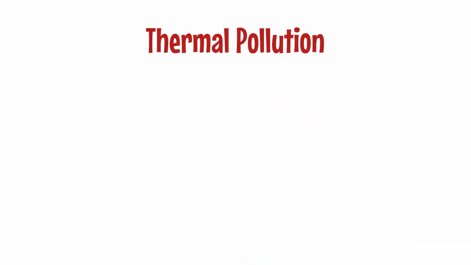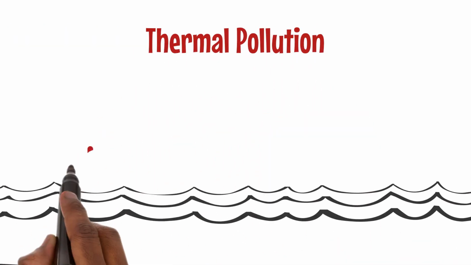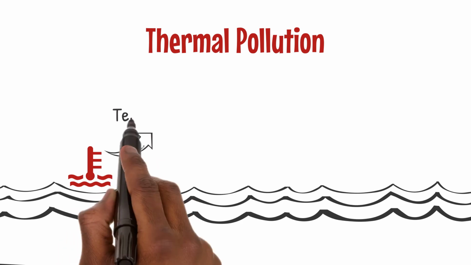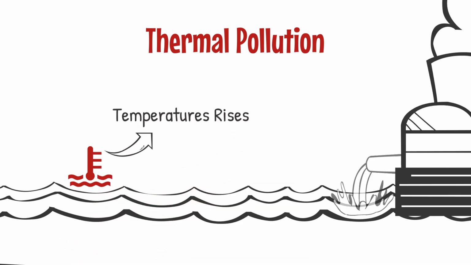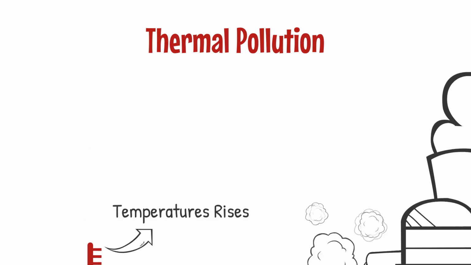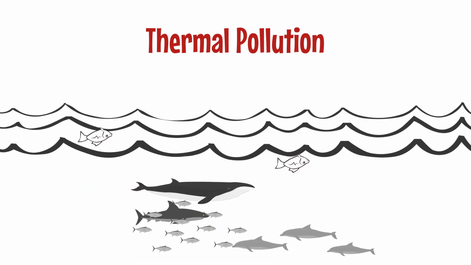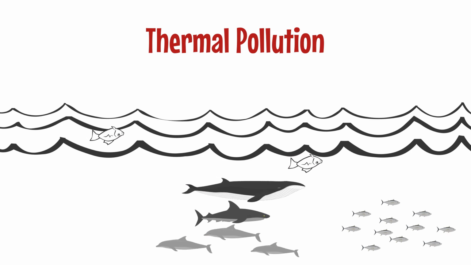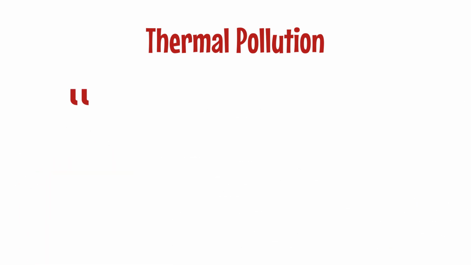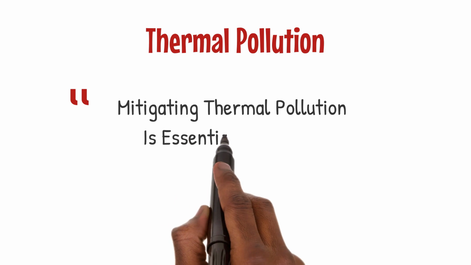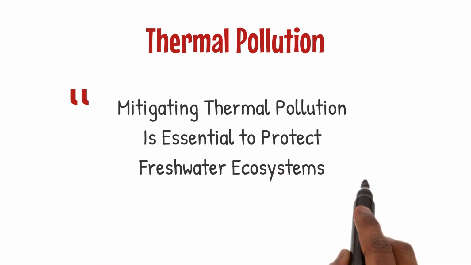Thermal pollution occurs when water temperatures in rivers and lakes rise significantly due to human activities like industrial cooling processes. Elevated water temperatures can harm aquatic ecosystems by reducing oxygen levels and affecting fish populations. Mitigating thermal pollution is essential to protect freshwater ecosystems.